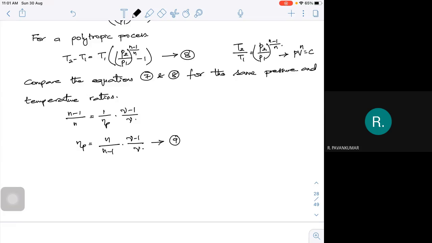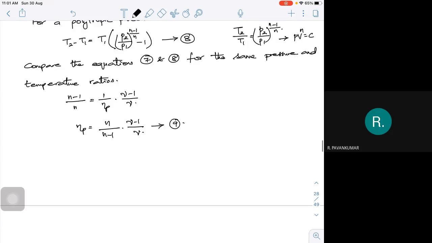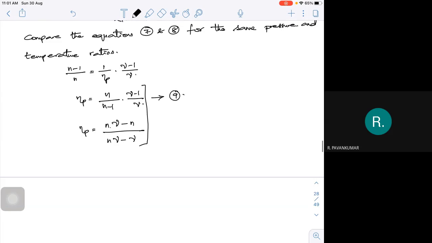Now if you look at this expression, it is independent of the pressure and temperature ratios. Or the polytropic efficiency is equal to n into gamma minus n divided by n into gamma minus gamma. It is the same expression, I can write it in this particular form. Is it possible for us to do further simplification? Yes. You take this particular thing, further simplification can be done.